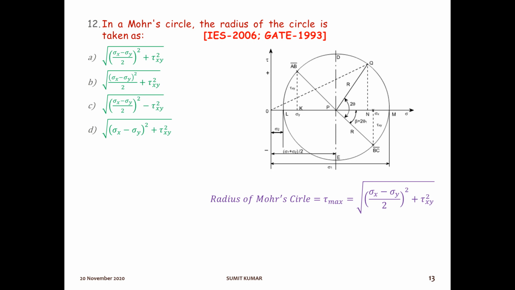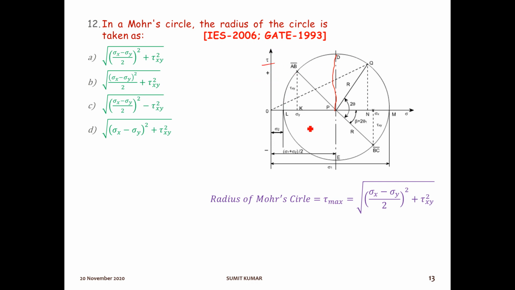Suppose you forget what is the radius of the Mohr circle. Okay, it might occur. So always there is a trick. What is the trick? The radius of the Mohr circle is equal to the shear stress. Okay, in this figure you can see this is the radius, PD is the radius. So this PD has the value of what? Maximum shear stress, because this y-axis here is representing the shear stress.